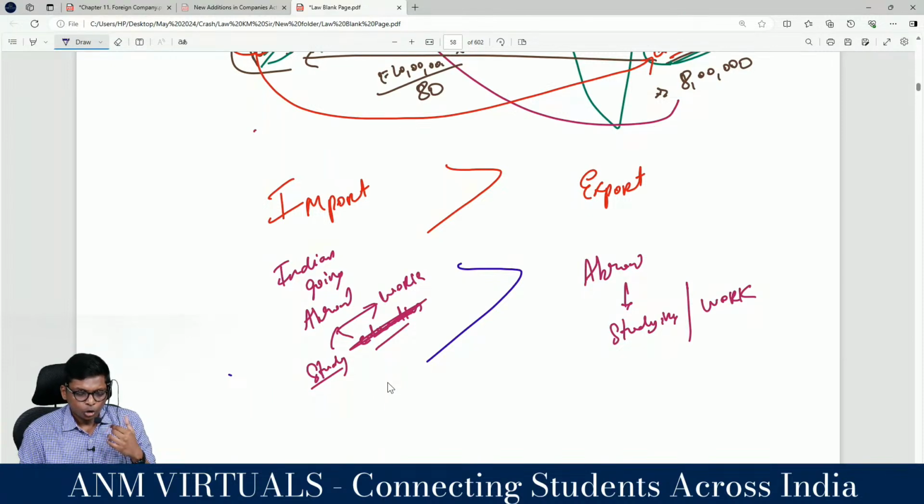Next, tourism. Indians going abroad for tourism is more or foreigners coming to India for tourism is more? Honeymoon, where are you going to go?